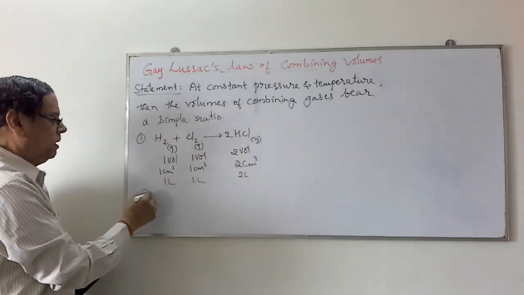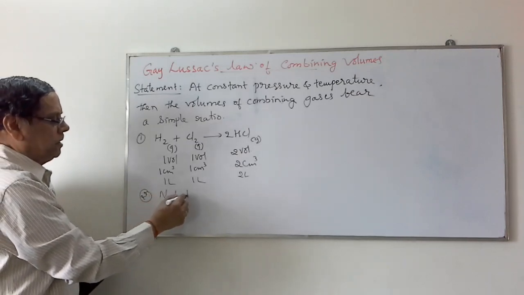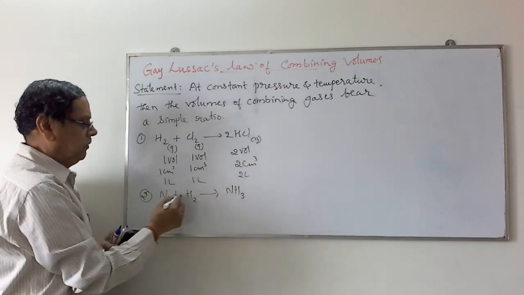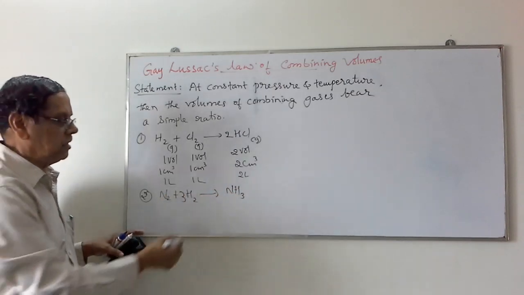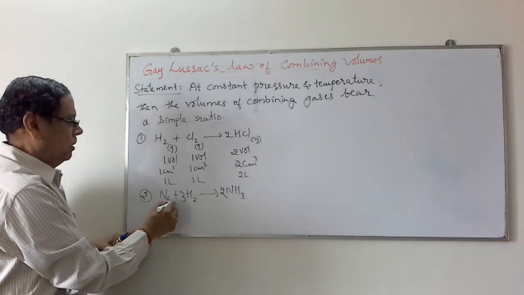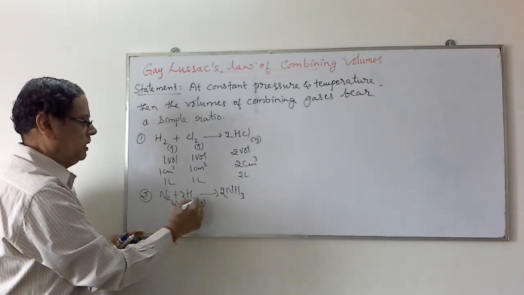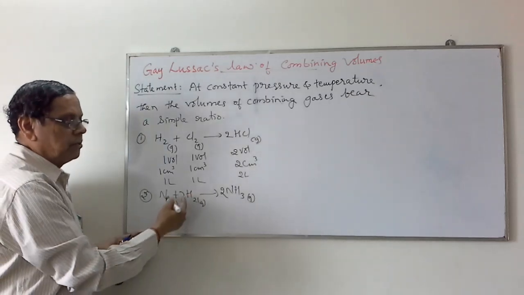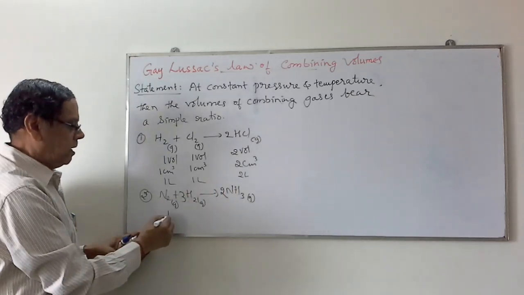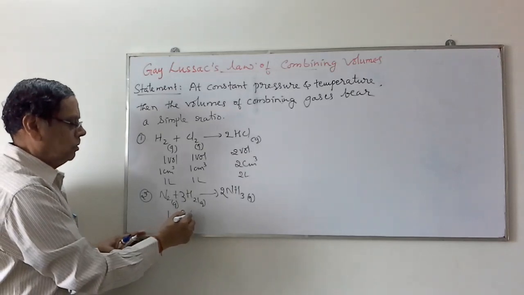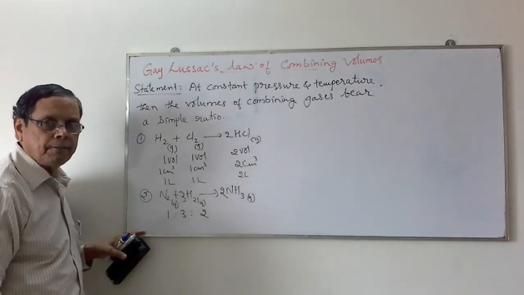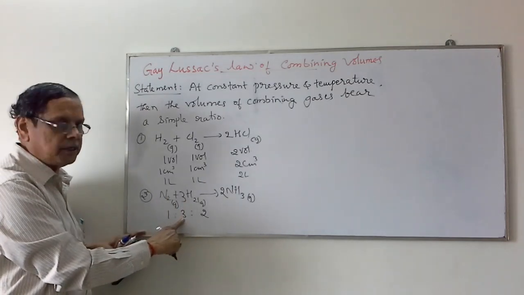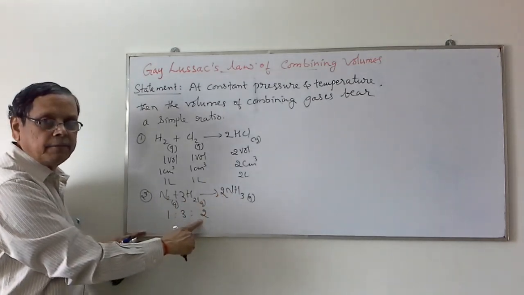Let me take one more example. Nitrogen plus hydrogen giving rise to ammonia. If you balance this reaction, it is N2 plus 3H2 giving rise to 2NH3. We know that all these three substances are gaseous. The volumes of nitrogen, hydrogen and ammonia are in the ratio 1:3:2. If you take 1 liter of nitrogen, it always combines with 3 liters of hydrogen to give rise to 2 liters of ammonia.